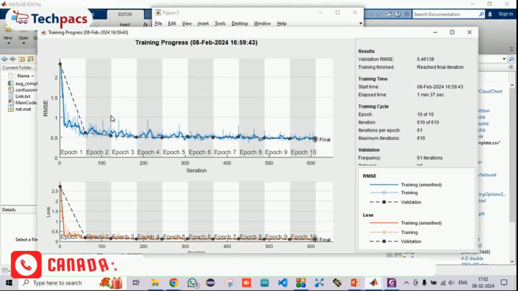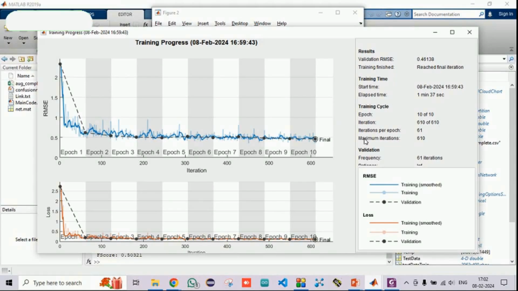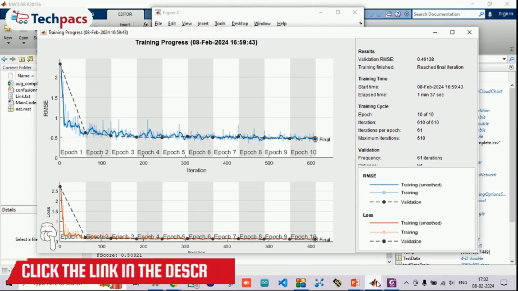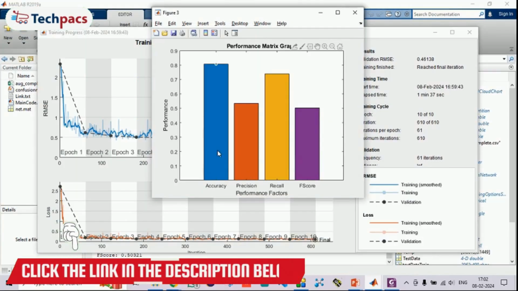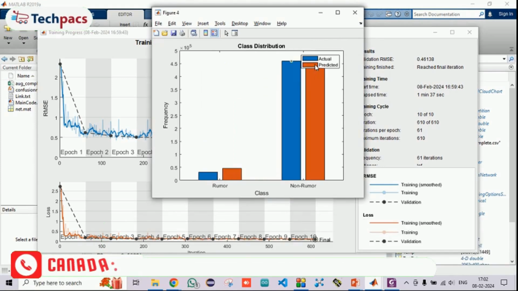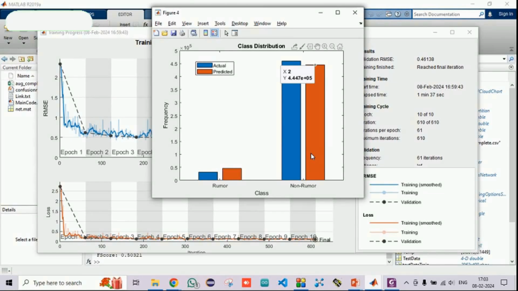This is during the training, where the factors that we have considered are RMSE and the loss, and both should be reduced as the iterations increase. Many other factors can also increase the accuracy of the learning, such as increasing the epochs, changing the learning rate and many other things. Finally, these are the parameters achieved from the proposed simulation. Here accuracy, precision, recall and F1 score have been plotted, and finally we have compared the actual and the predicted outcome. You can see the frequency for rumor detected is higher, whereas non-rumor is lower. That is why the accuracy is not up to the mark.